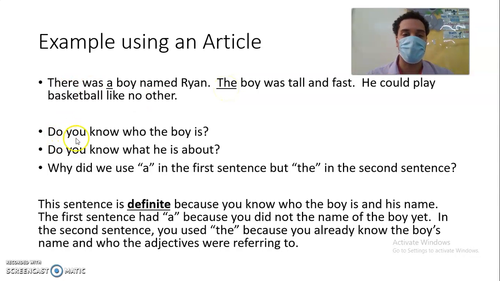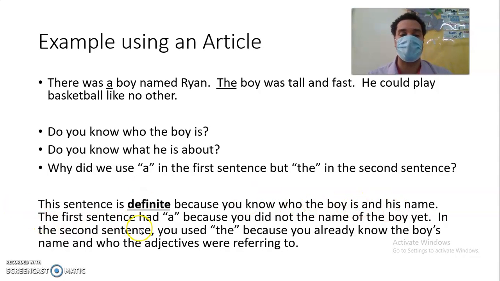It says, do you know who the boy is? Well, yes, his name is Ryan. Do you know what he is about? Yes. He's tall, fast, and he could play basketball. Why did we use a in the first sentence, but the in the second sentence? Let's figure it out. It says, this sentence is definite because you know who the boy is and his name.